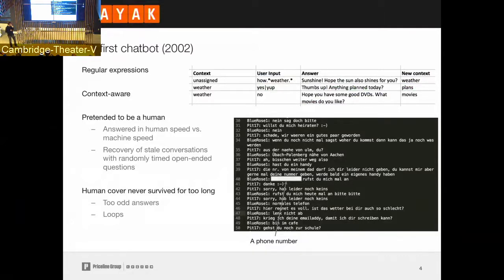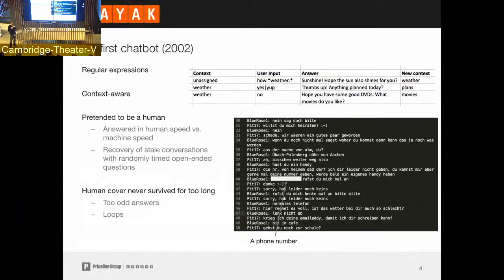That system tried to be a human, and there were also some interesting learnings. The first learning was that in early versions, people didn't like getting an answer immediately, so the response time had to be randomized and more adapted to human speed. It was also important to have some user retention: whenever the user dropped off, another random timer tried to restart the communication with some open-ended random questions. The human cover never survived too long because it was easy to break, which I think fits a lot to today's bots. There were loops, which I also think fits a lot to today's bots.